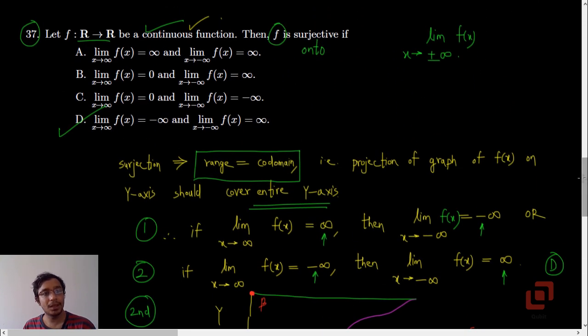So even by eliminating options B, C and A, you could prove that the function is onto if these limits are non-finite, but if for infinity it is minus infinity, then for minus infinity it must be infinity. So a very simple but elegant question which tests your understanding or your knowledge of functions in general, their graphs, and particularly the graphs of onto or surjective functions.